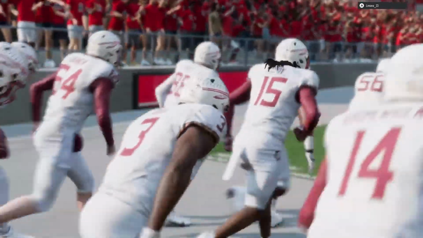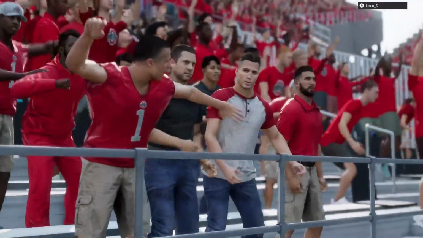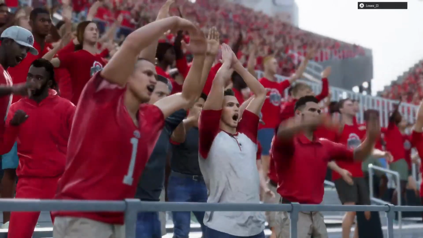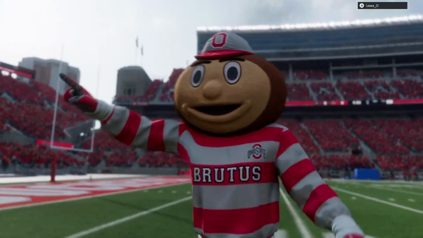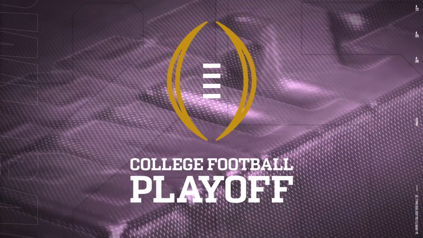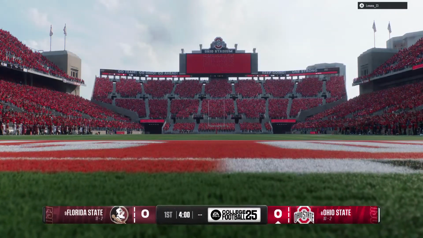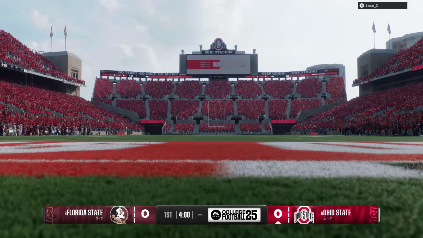As we'll see, the number 9 seed in this playoff, the Florida State Seminoles, taking on the number 8 seed in the playoff, the Ohio State Buckeyes. For EA Sports College Football, I'm Chris Fowler, joined as always by Kirk Herbstreit. We have been waiting for this, the college football playoff with an on-campus environment. Can't wait to get this going.